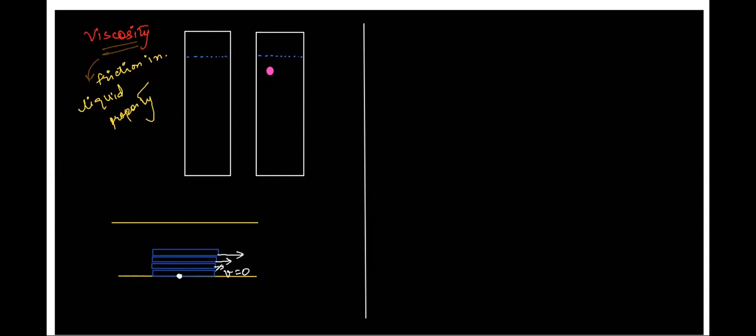And each one has a velocity a little higher than the velocity of the adjacent layer. So whenever this kind of thing is happening, we are very sure that there is some friction acting between the layers. So there is some liquid friction acting between the adjacent layers, which is trying to prevent the other layer from moving. I will repeat. See here.